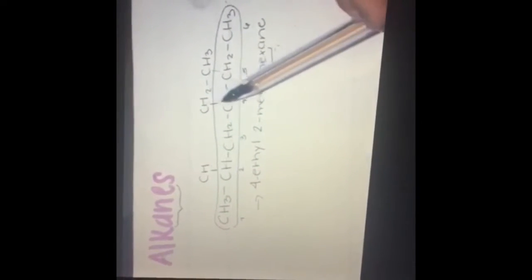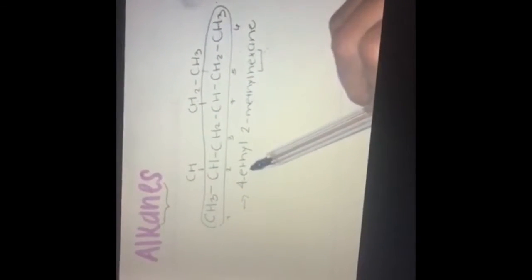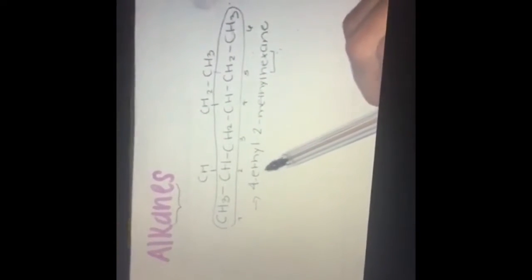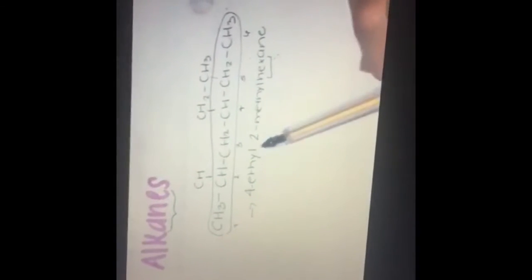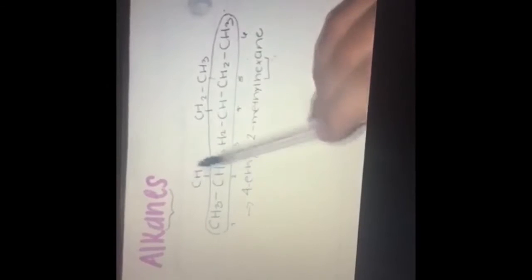So you need to identify the group that has more substituents. In this case, carbon number 4 has 2 substituents. Therefore, you're going to start writing 4-ethyl because eth means 2 carbons. Ethyl, and then you need to return to your other substituent because you have 1.